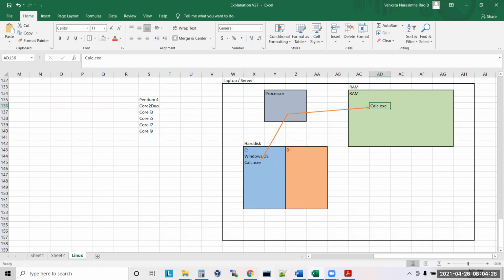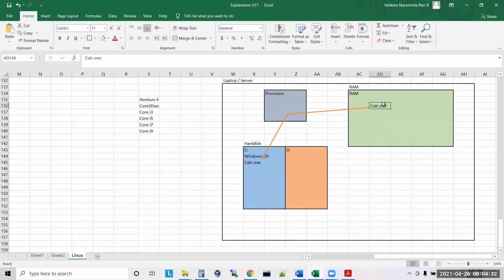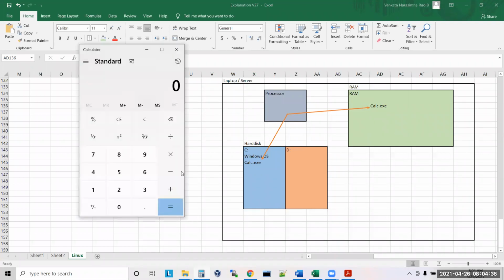Now your calculator.exe is available inside RAM. Understood, sir? Yes, sir. Now you are doing 6 into 10. What is the value you got?